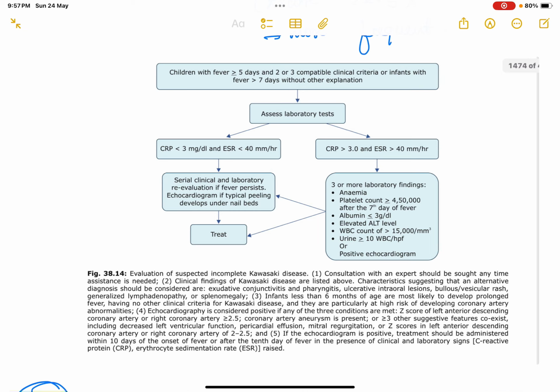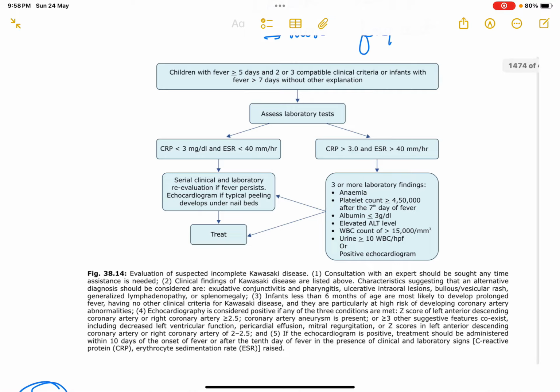Okay, the Z score of LAD and RCA should be more than or equal to 2.5. Coronary artery aneurysm, if present, or there could be more than or equal to 3 of these features, that is reduced left ventricular function, mitral regurgitation, and pericardial effusion. Okay, this should be present, or if the Z score is between 2 to 2.5.